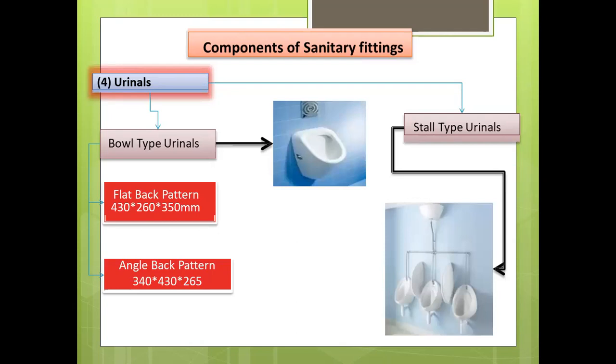The standard size of the bowl for a flat back pattern is 430 by 260 by 350 mm, and for an angle back pattern it is 340 by 430 by 265 mm, as described in the code IS 2556 part 6, 1992. The detailed specifications for these various urinals are given in that IS code.